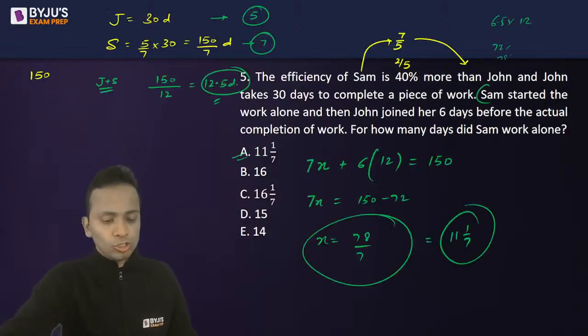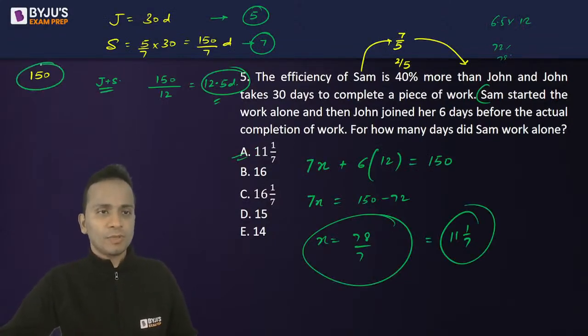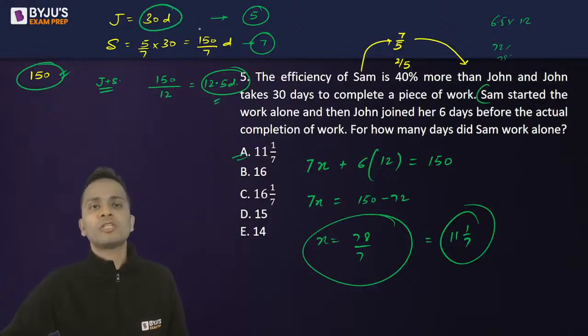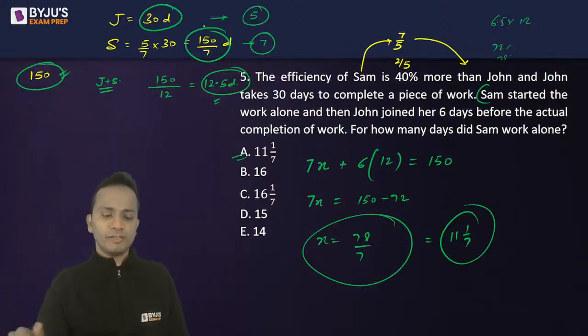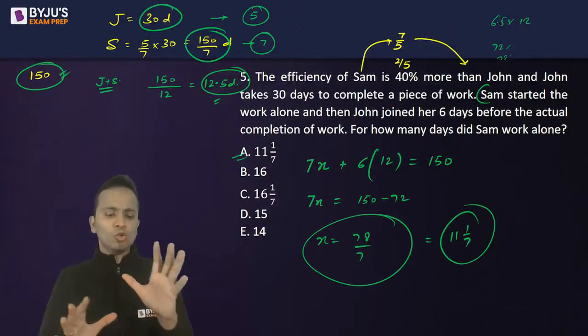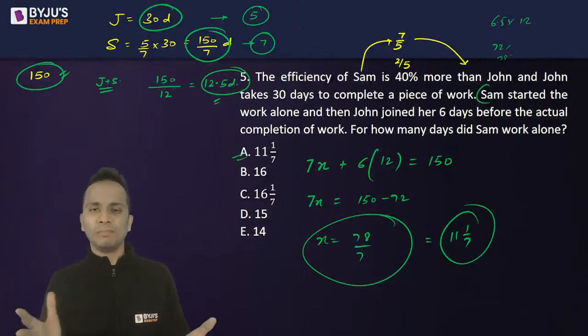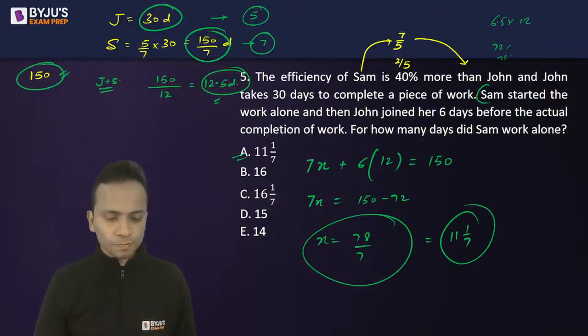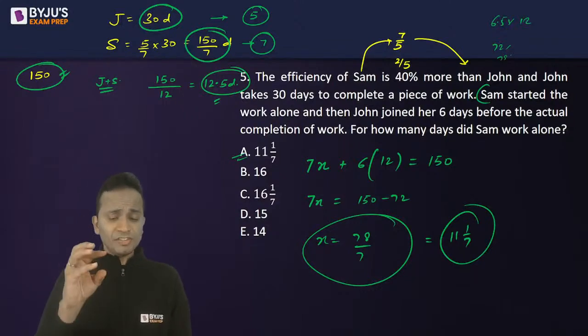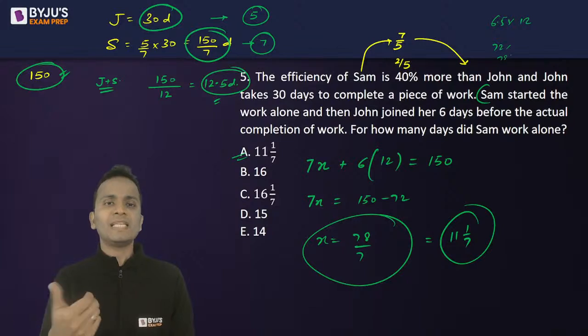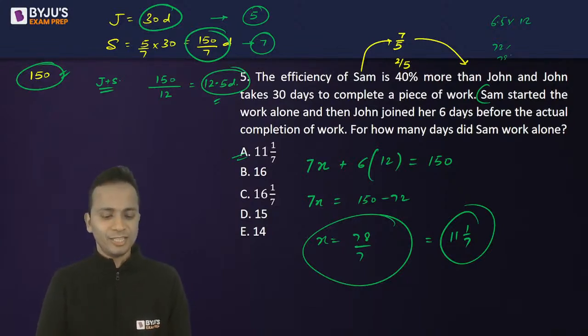Ayush, I assumed 150. You're asking how 150 came? So 150 is the LCM; I have assumed it such that it is divisible by both 30 and 150 upon 7. So that was just an assumption. You could have assumed any other random number here. Okay, Ayush? So this 150 is assumed just to make the calculations look easy. There is no other reason for that.